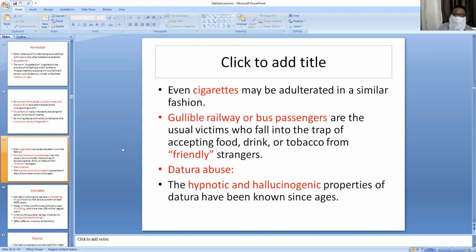Datura abuse: it has hypnotic and hallucinogenic properties. I told you in the beginning, it is a deliriant containing hallucinogens, so it can be used as an abuse.